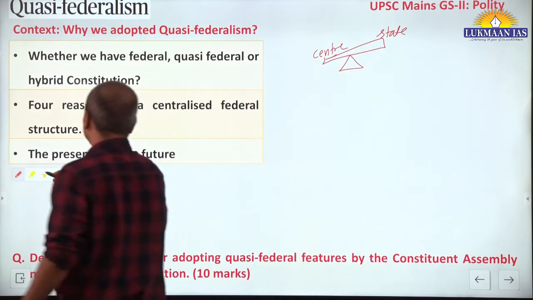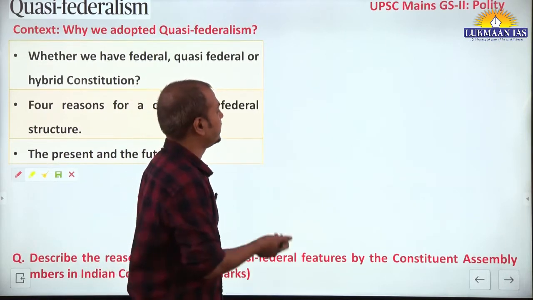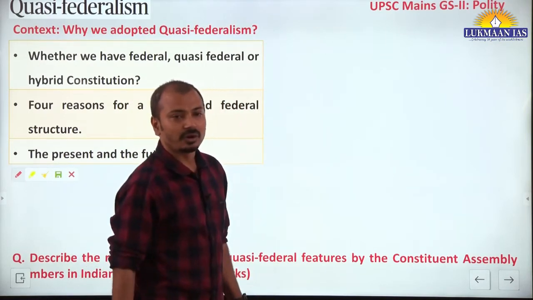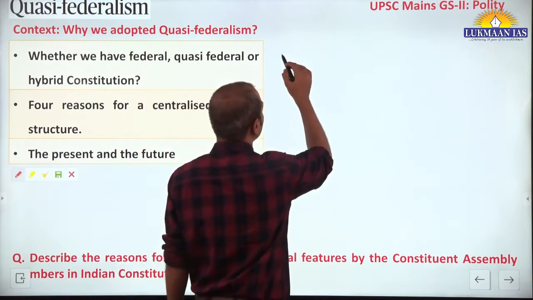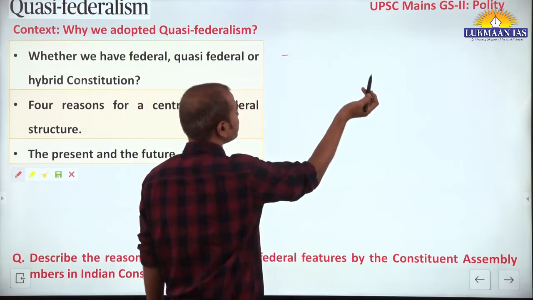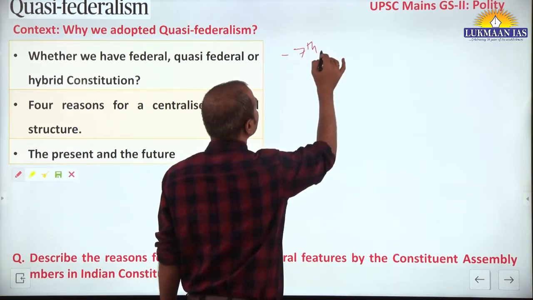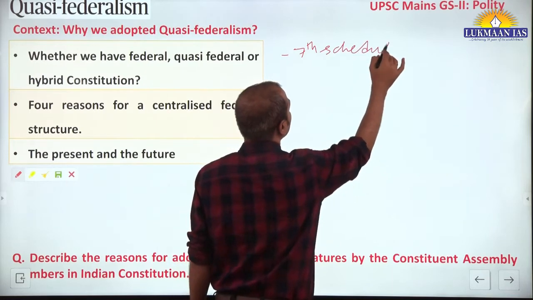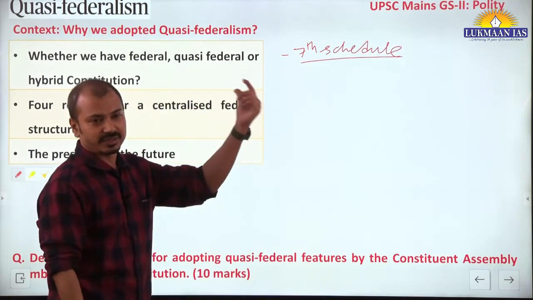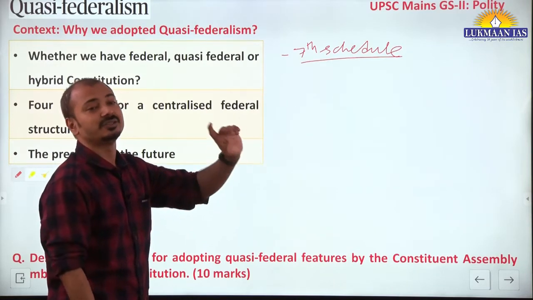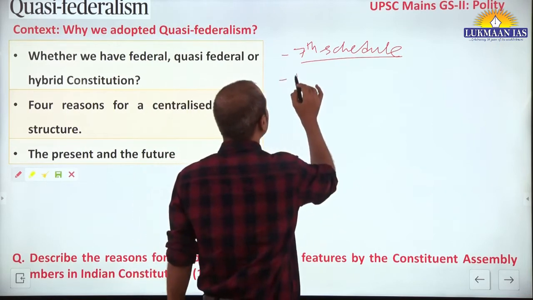Now, what are the quasi-federal features? The foundation batch was recently taught about this. Seventh Schedule: there are three different lists mentioned here. Division of power is there, but residual powers remain with the central government. Emergency provisions.